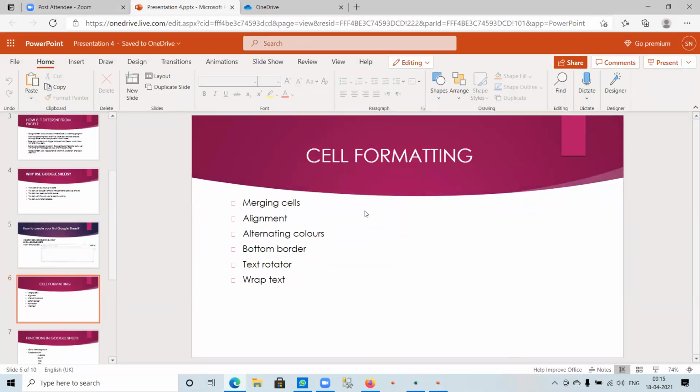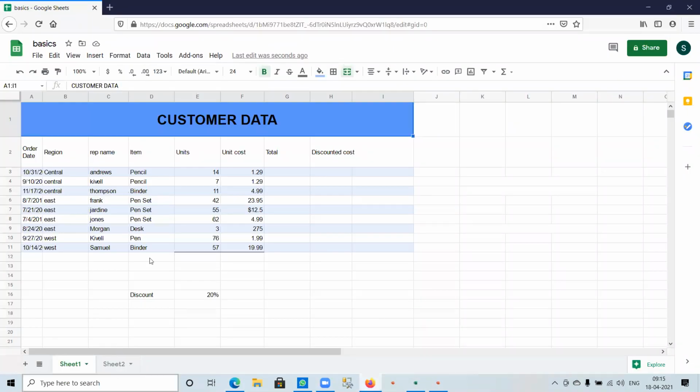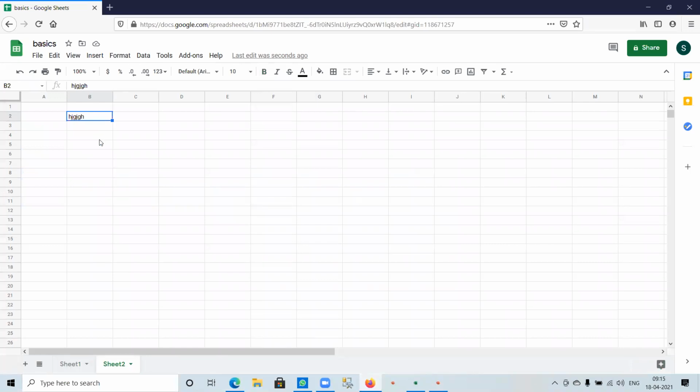Next, the cell formatting, that is, we design and format our cells. These are the various cell formatting options. I will explain them one by one. The first one is merging cells. As I told earlier, the combination of row and column is called a cell. I have entered data here. In order to merge some cells, just click on Shift and select the cells which you need to merge. Go to merge cells and merge horizontally. That's how we merge cells. You can align it, center alignment, right alignment, etc. That's how we do the alignment.